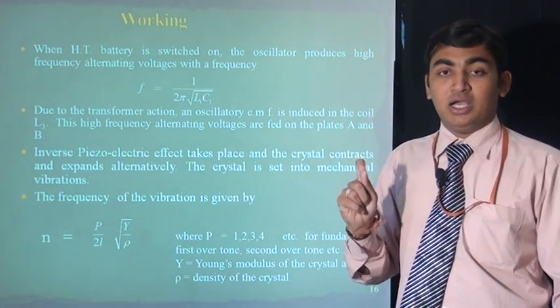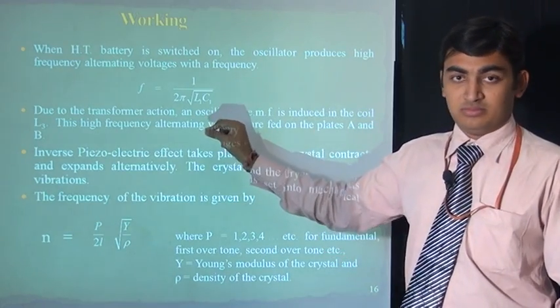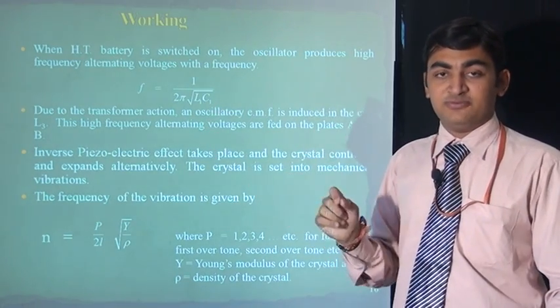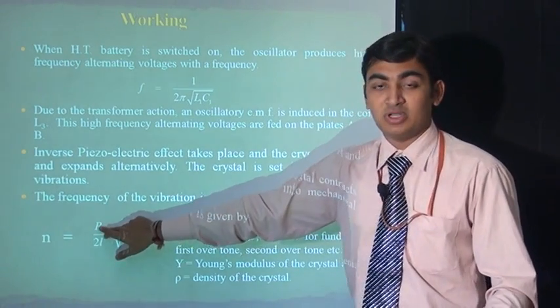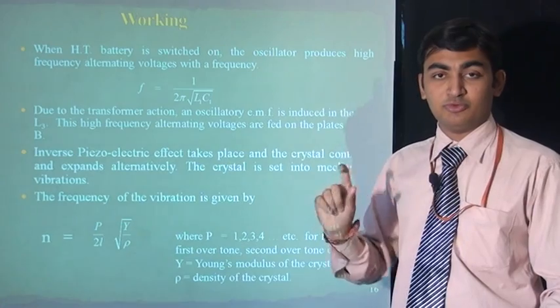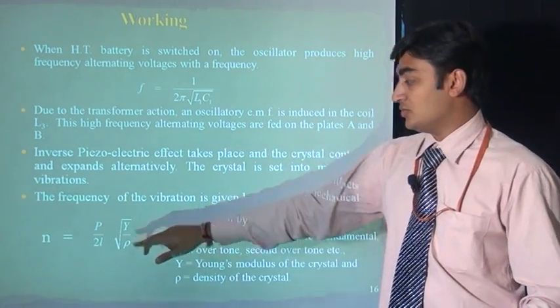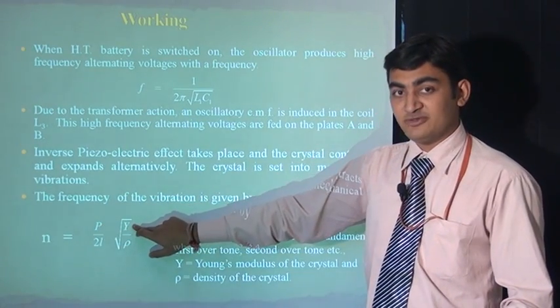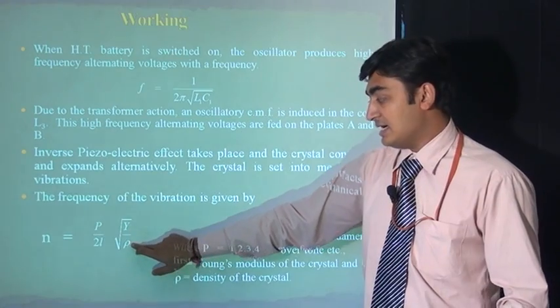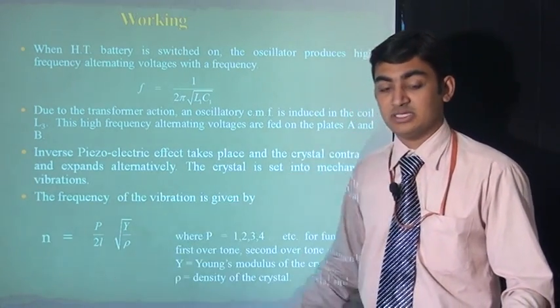Overtone means how many crystals we use for this circuit. If we use one crystal, then it is 1 overtone, P is equal to 1. If we use two crystals, then both have different frequencies and both have overtones, so P is equal to 2. Y is the Young modulus of the piezoelectric material, and rho is the density of the piezoelectric material. L is the length of the piezoelectric material.